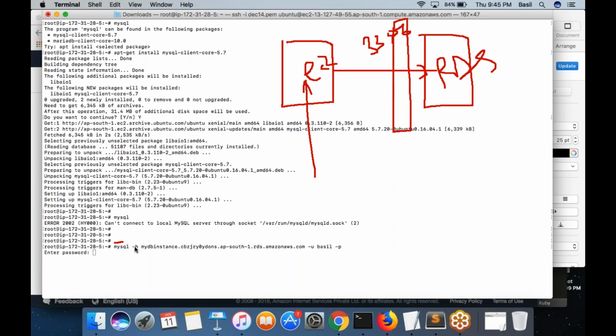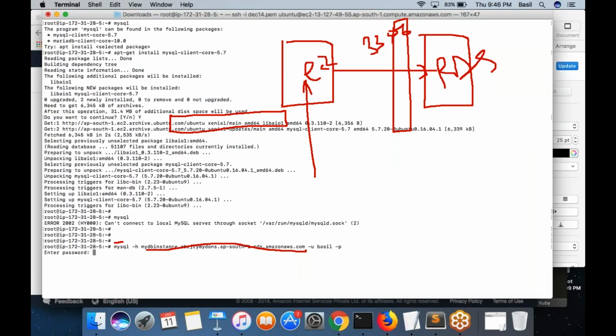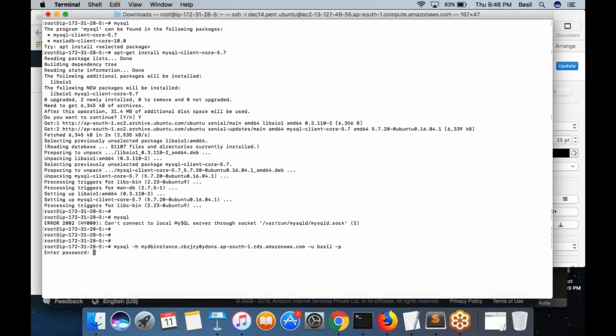This is the command which will connect to this particular host, which is nothing but your RDS. You can see this name from the RDS page over here. Select your RDS instance and you can see the name of your RDS instance. That is the name you need to use in your EC2 machine to connect to the RDS instance. Username is Basil. It is nothing but whatever I had provided when I created the RDS instance. Then -p, then it is asking me to enter a password. I need to enter the same password whatever I had given when I set up the RDS.